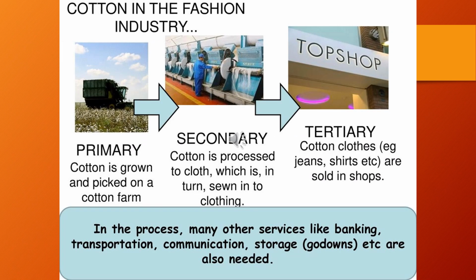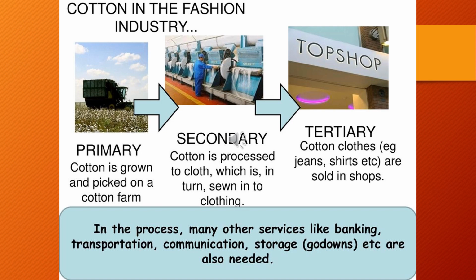Here is an example of ready-made clothes, cotton clothes, maybe jeans, t-shirts, shirts. Now here the entire process has been explained. First of all, the farmers are growing cotton on the farms. Cotton is grown, picked up on a cotton farm. It is then taken to a factory where cotton is processed to cloth, which in turn is sewn into clothing. And from there, it is taken to the market to be sold.